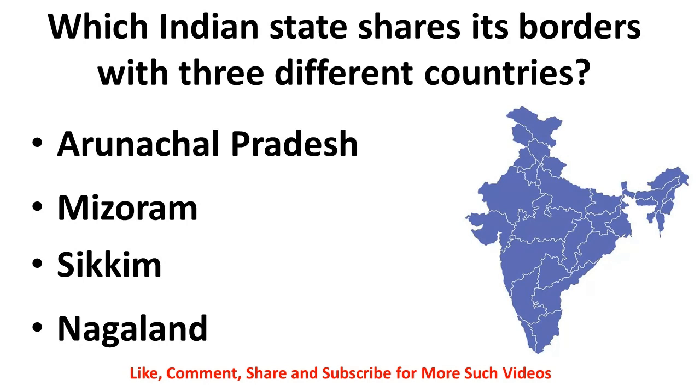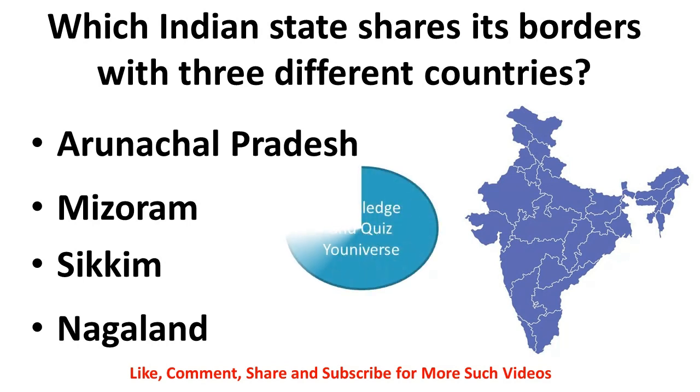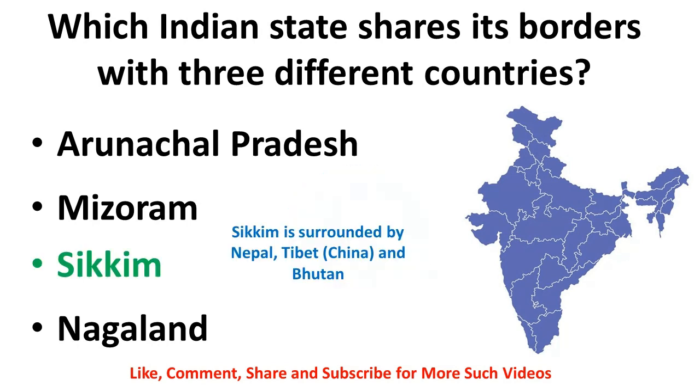Which Indian state shares its borders with 3 different countries? Arunachal Pradesh, Mizoram, Sikkim or Nagaland? The correct answer is Sikkim. Sikkim is surrounded by Nepal, Tibet and Bhutan.